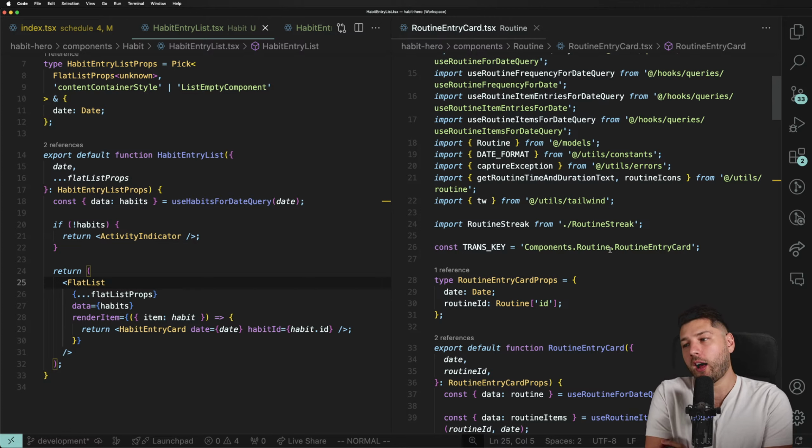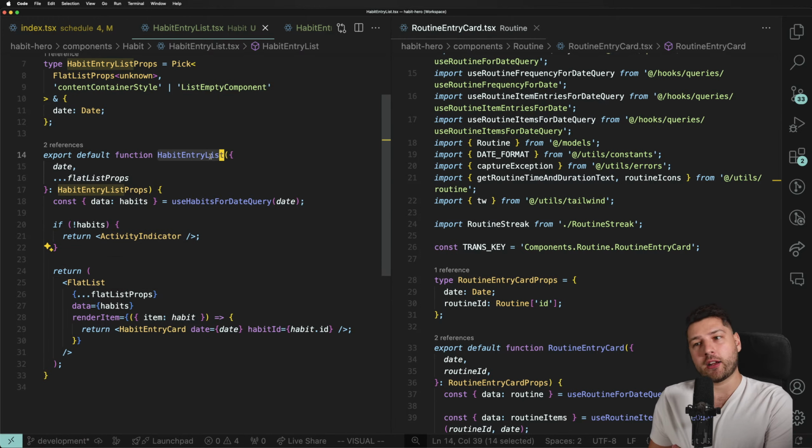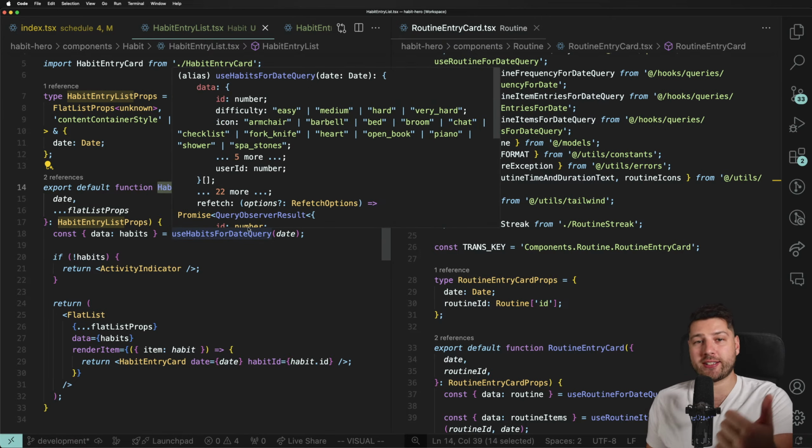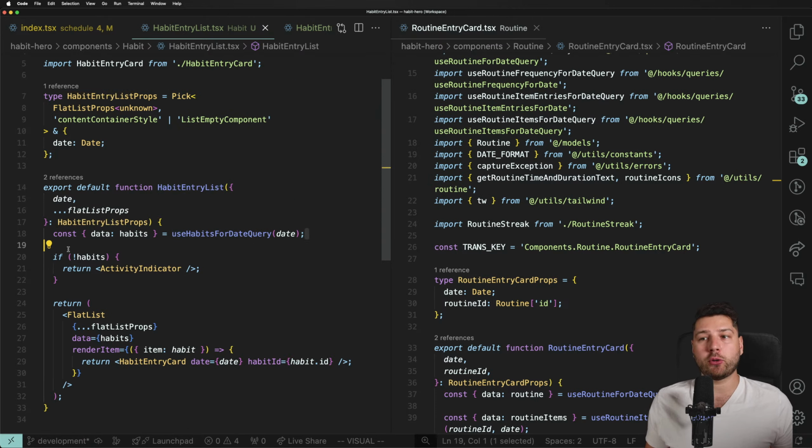But all of the concepts that I'm showing here, like creating custom components, like the habit entry list, follow the single responsibility principle, where it is only responsible for one thing: rendering the list of habits. That's a principle we teach in the course. And the course obviously is React, so it's not React Native, it's specifically React on the web.